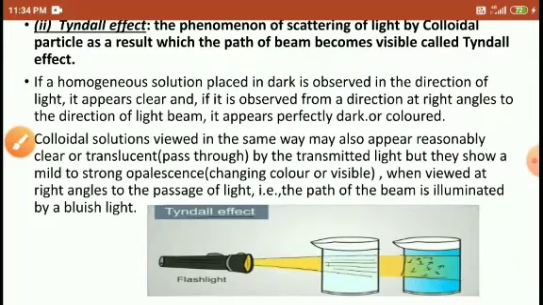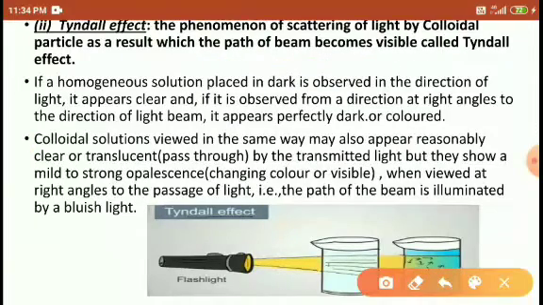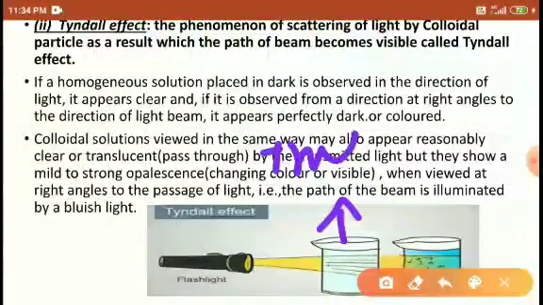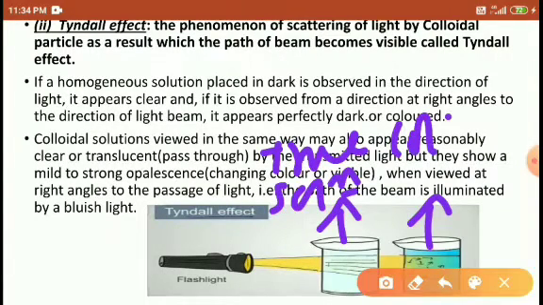So for example, look here in this figure, I am using two solutions. The first one is the true solution, and the second one is the colloidal solution.